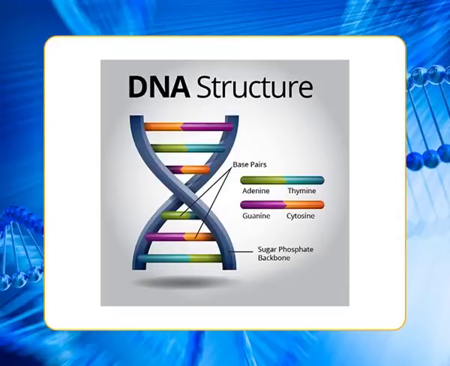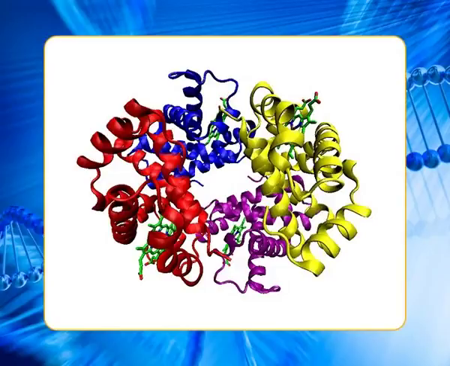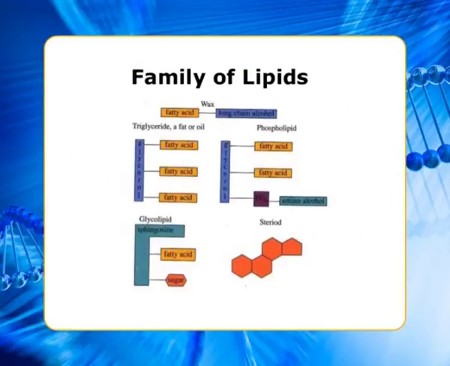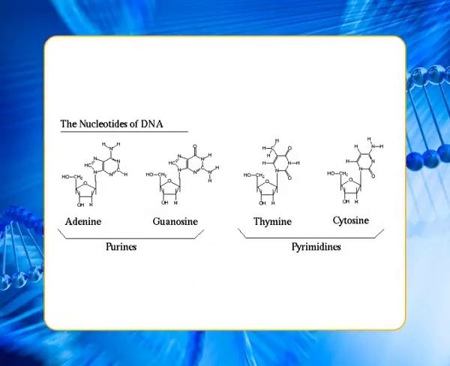DNA, deoxyribonucleic acid, is a polymer, a long chain-like molecule made up of subunits called monomers. Many important biological molecules, including not only DNA but also proteins, polysaccharides, and lipids, are polymers of one type or another. In DNA, the monomers are called nucleotides, and these are linked together to form a polynucleotide chain that can be hundreds, thousands, or even millions of nucleotides in length.